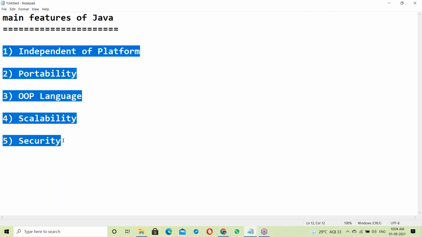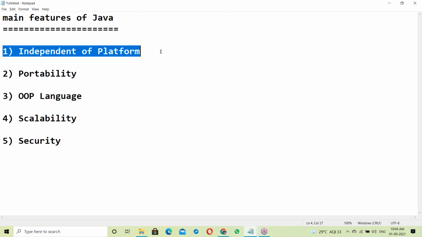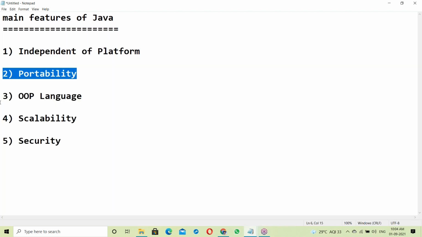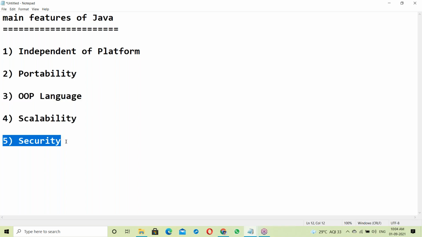These are the main features of Java. Let us see them one by one: what is platform independence, what is portability, what is group language, scalability and security.